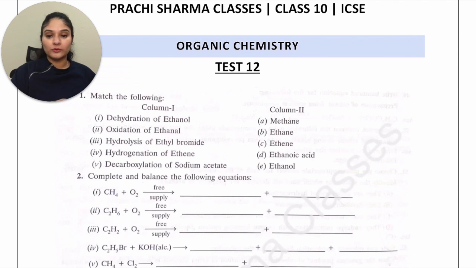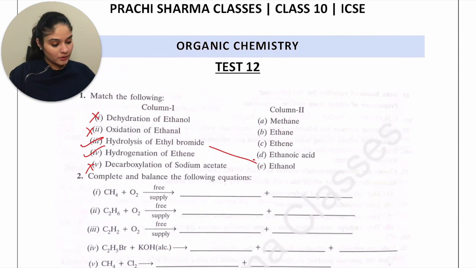If you think about it, what is hydrogenation of ethene? That means you're adding hydrogen to it. So these two are in the syllabus and these three are not. Hydrolysis of ethyl bromide: your answer should be ethanol, because hydrolysis means adding water. Then hydrogenation of ethene, you're going to get ethane. Hydrogenation means you're adding hydrogen to it.